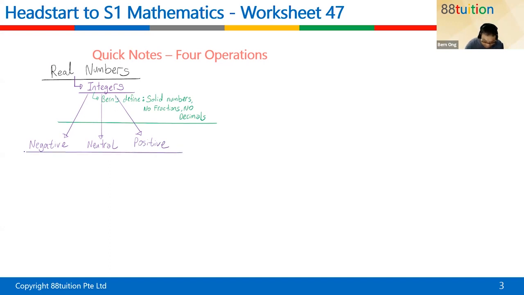I even tried to show a number line to Asfa last week. So this is like a number line, with an arrow on the right, which means that the numbers will continue running forever. The neutral, there's only one neutral number, which is 0. 0 is the only neutral number.